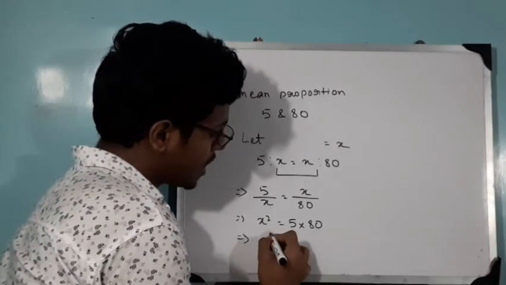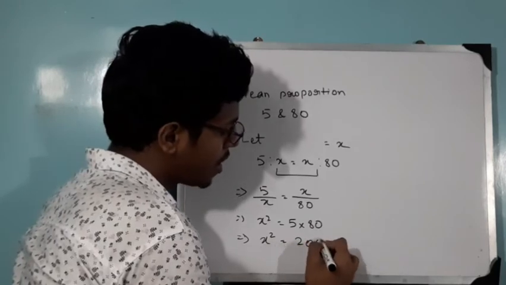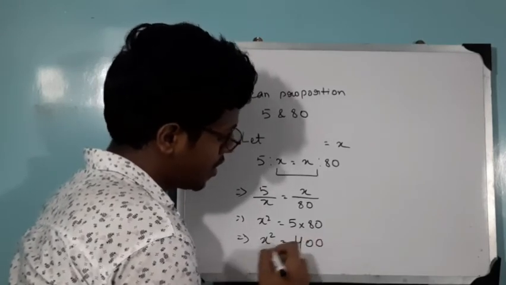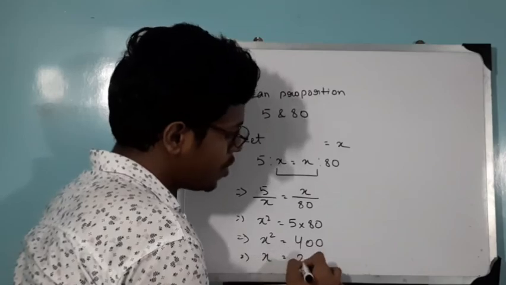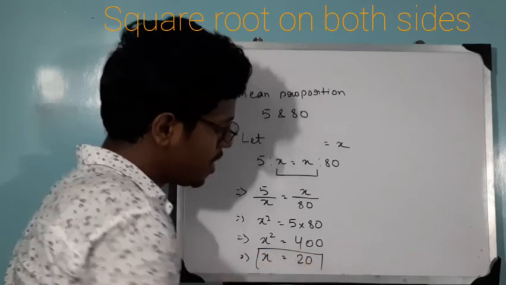So x square equal to 400, x equal to 20. So this is the answer.